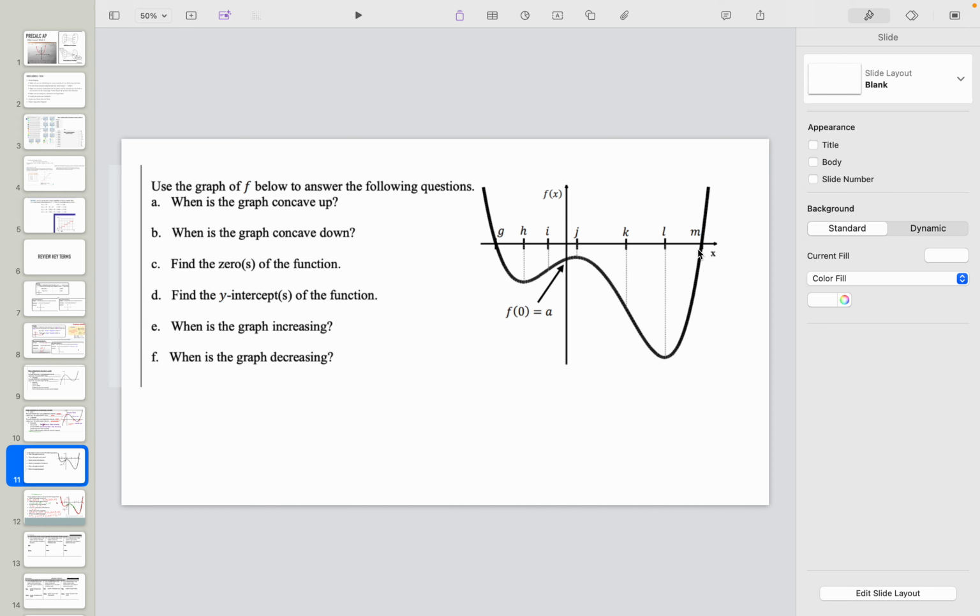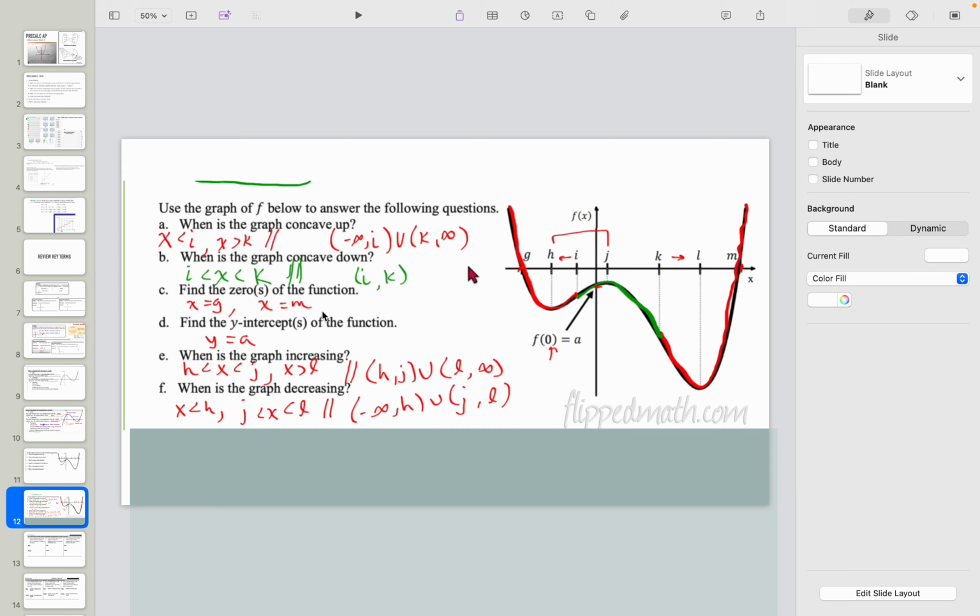You could use the letters or notation to label a graph concave up, concave down, the zeros, the y-intercept. When is the graph increasing and when is the graph decreasing? So go ahead and give that a try, and then I'll give you the answer. So pause it, and then when you're ready, hit restart.